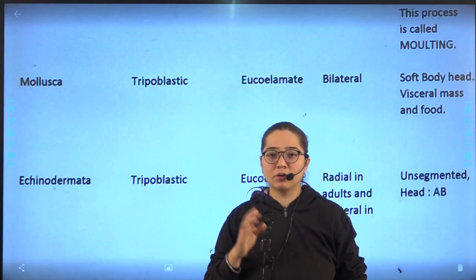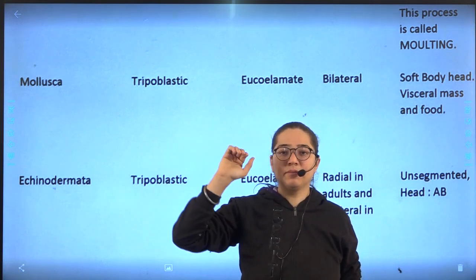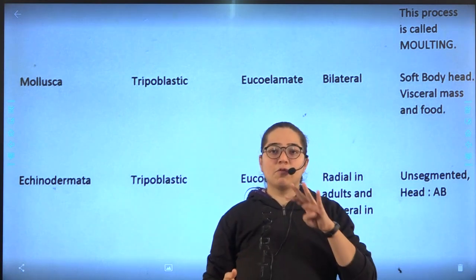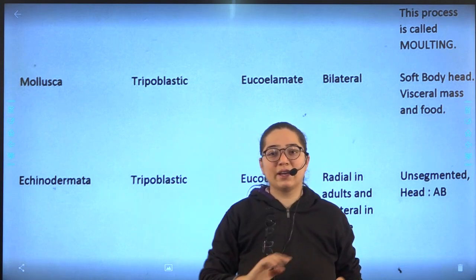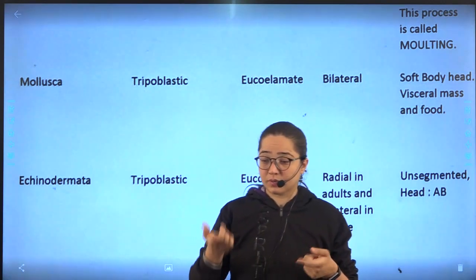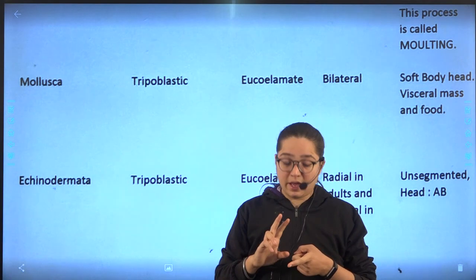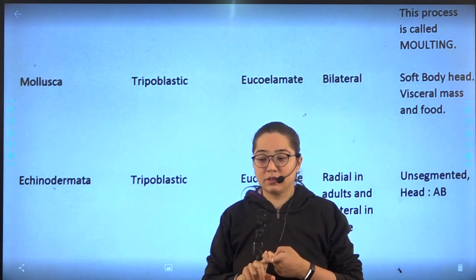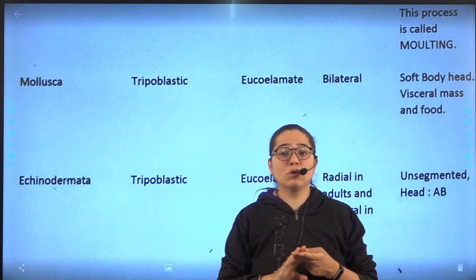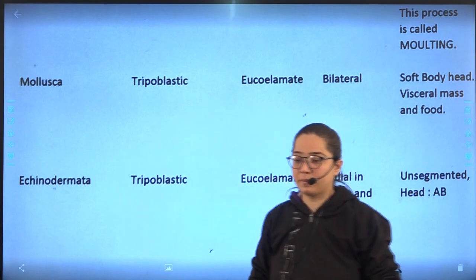Then we talk about coelom. If we talk about coelom, then in coelom, first 3 acoelomate, fourth is pseudocoelomate, rest all coelomate. First, second and third acoelomate. पहले 3 acoelomate, fourth pseudocoelomate and fifth onwards coelomate.